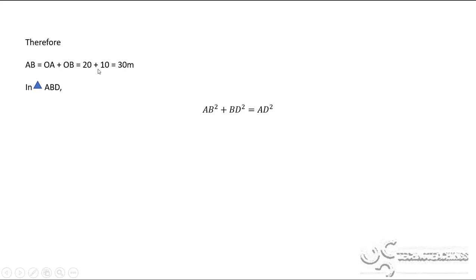AB should be the combination of OA and OB, so I put the value of OA 20 plus OB 10, which is equal to 30 meters.